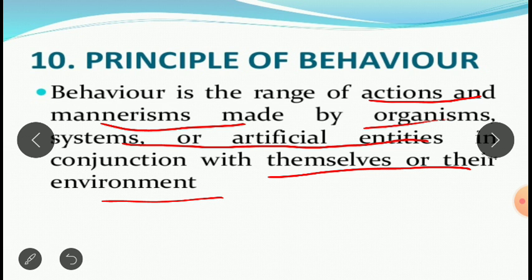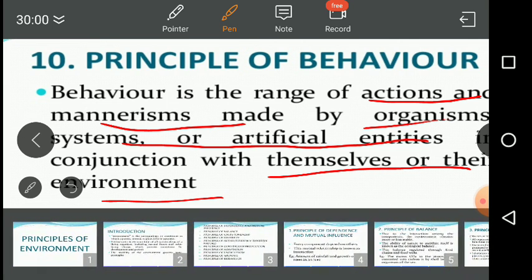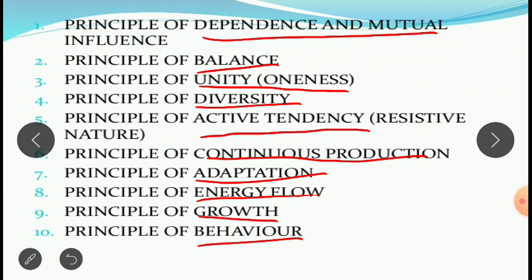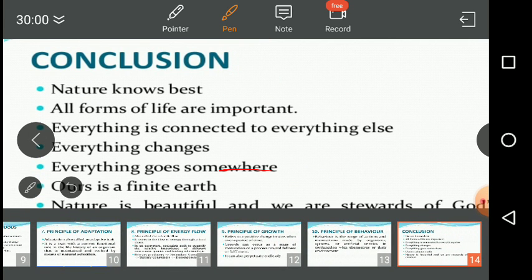So these are the 10 principles that we have studied: the principle of dependence and mutual influence, balance, unity, diversity, active tendency, continuous production, adaptation, energy flow, growth, and behavior. Now let us summarize the point with a conclusion.